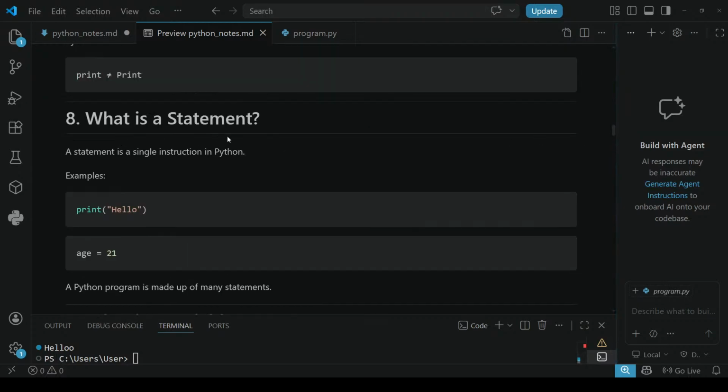I used the word print statement. What is a statement? A statement is a single instruction in Python. Statement is nothing but a single instruction like print of hello. This is a single statement. And age is equals to 21 is also one single statement. Like this, many statements will be written in Python. These are the examples. Next, a Python program is made up of many statements.